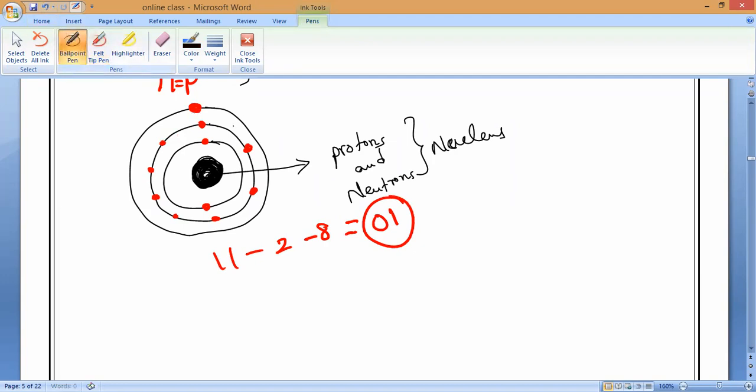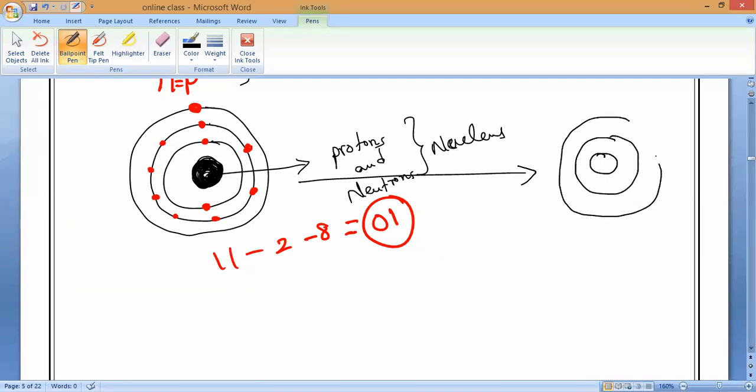That electron only is donated. So now, if it loses this electron, then nucleus, then first shell, and only second shell is present. No third shell is present. Why? Because electron is removed. One electron is gone.